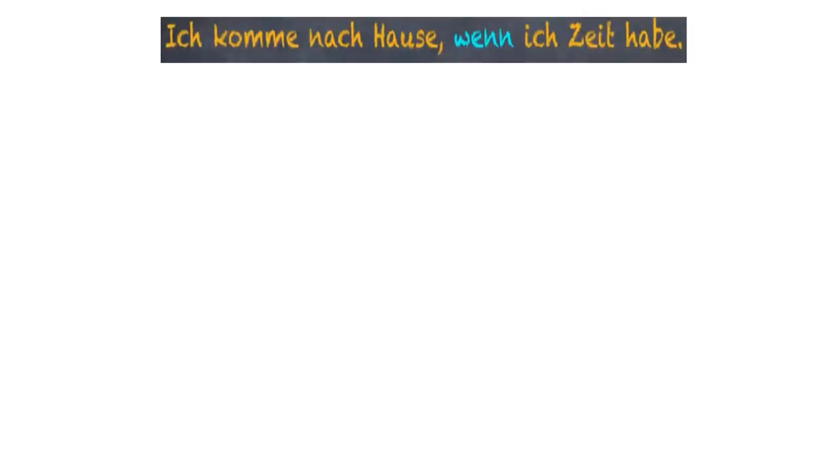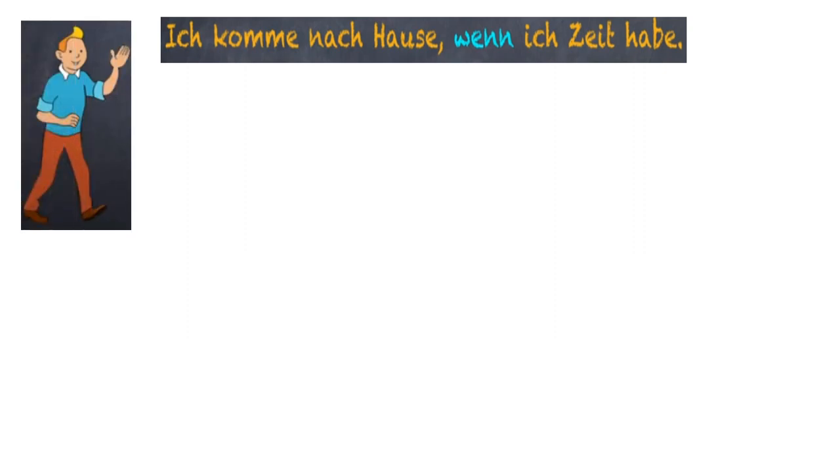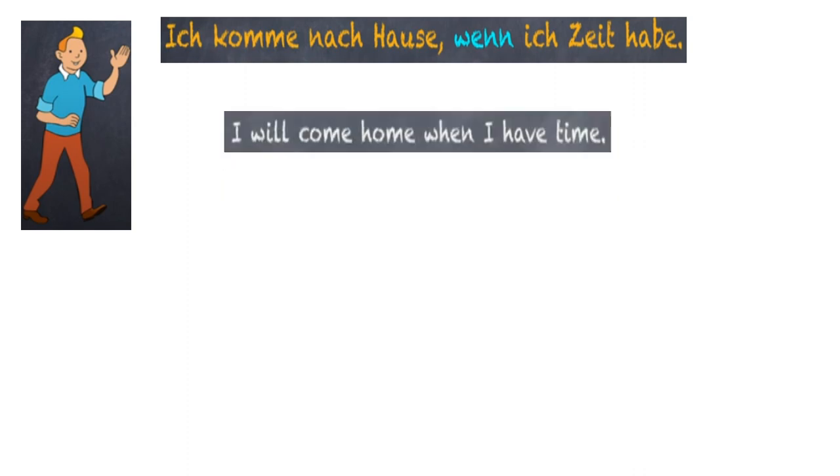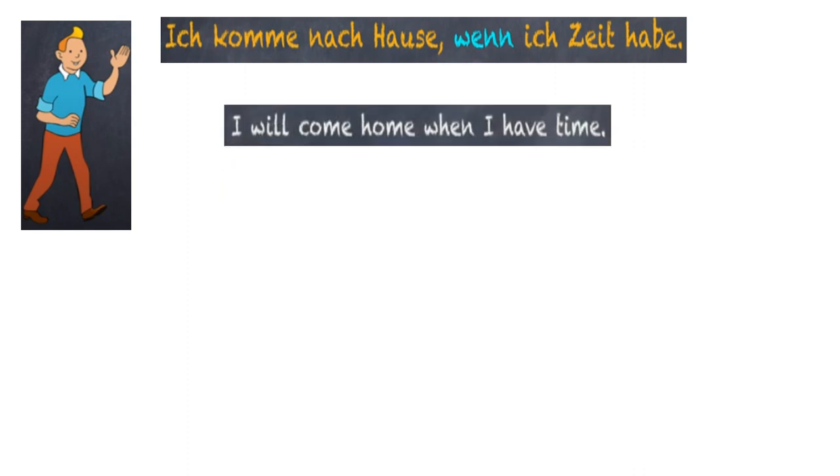Okay, now some more examples. Ich komme nach Hause, wenn ich Zeit habe. The main clause: I will come back home. When will I come? When I have time. So I will come home when I have time. The first sentence is the main clause, the second sentence with wenn is the subordinate clause.